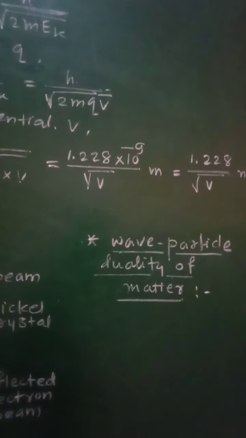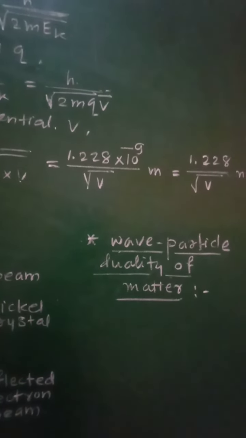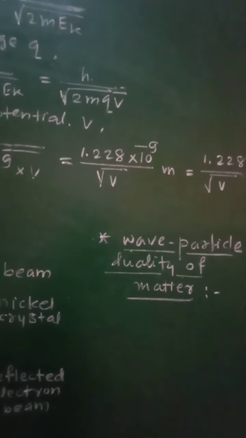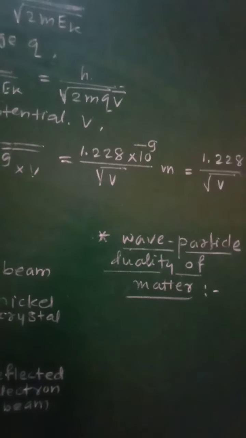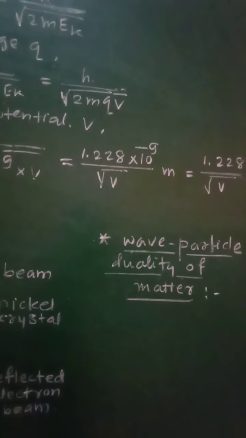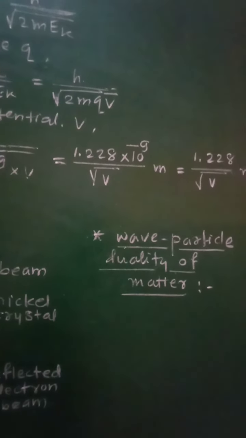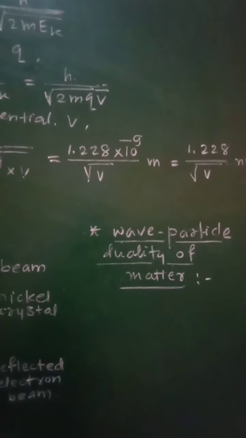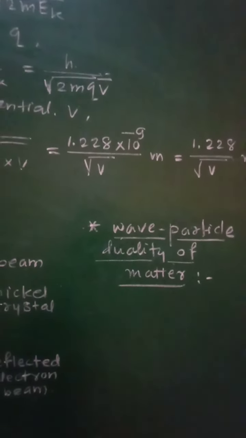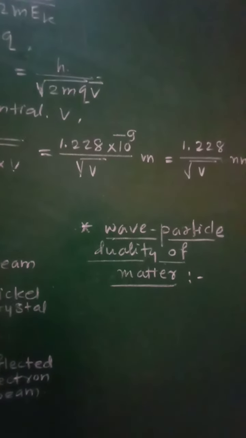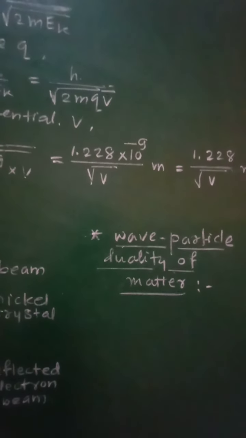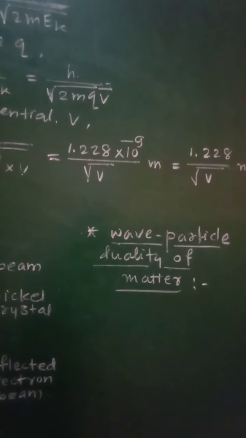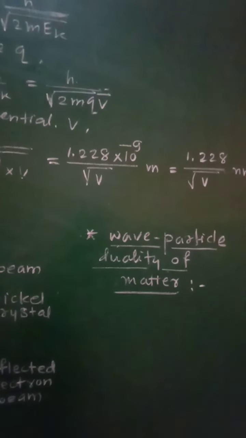The wave particle duality shows that all moving particles have an associated frequency and associated energy as well as momentum, because when any particle is in motion, if it is behaving like a wave, then the frequency and energy will be associated with it. If it is considered as a particle, then energy and momentum will be associated with it.